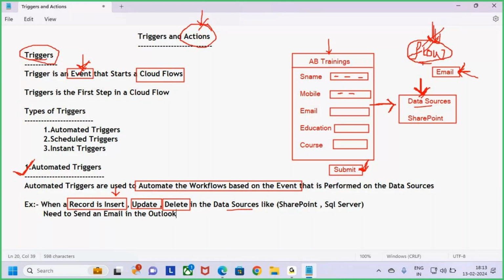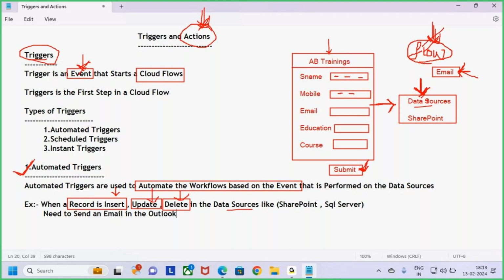For now, try to understand what an event is. An event is nothing but inserting the data, updating the data, or deleting the data. Once the record is inserted, what action do you want to perform? Once the record is updated, what actions do you want to do? If the record is deleted, what action do you want to do? I'll discuss what actions mean later. For now, try to understand what a trigger is. Trigger means insert, update, and delete. Once the record is inserted, what action do we take? Once it is updated, what actions? Once it is deleted, what actions? So insert, update, and delete, these are called what?